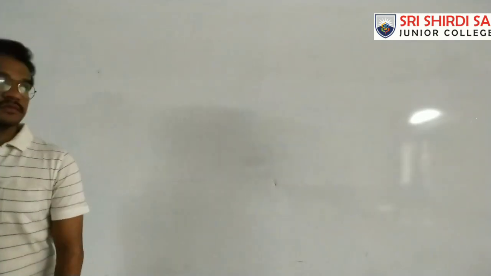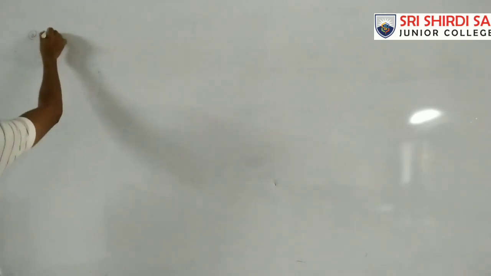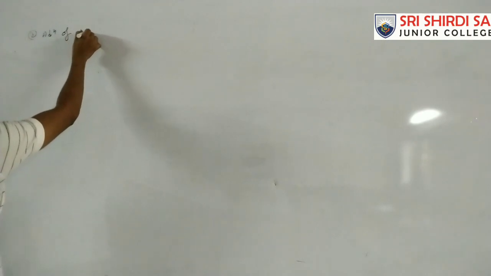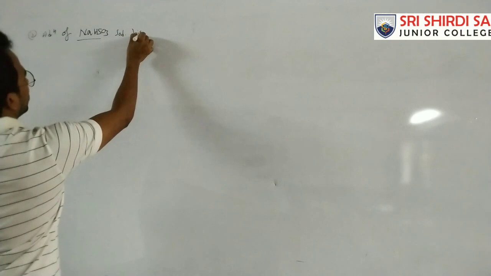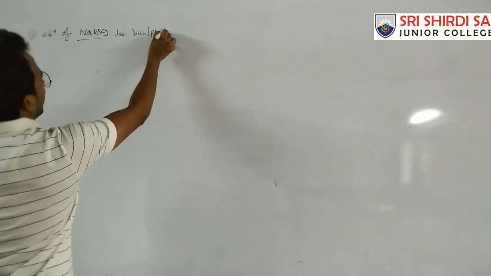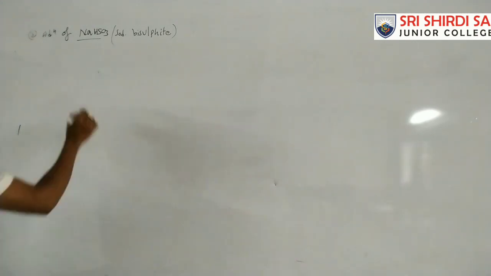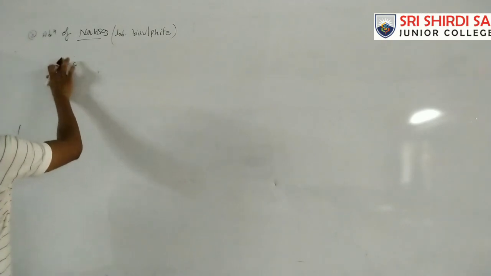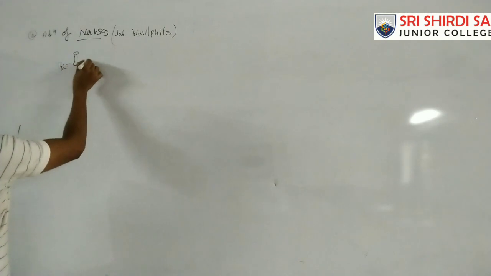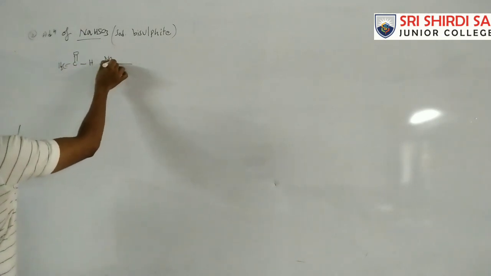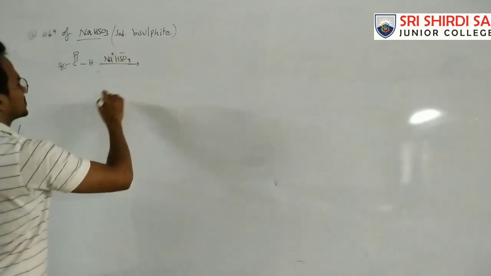Okay. Next, the third nucleophilic addition reaction: addition of sodium bisulfite, Na+ HSO3-. So generally, with this carbonyl compound, I will start directly. This is CH3-CH=O, acetaldehyde, with NaHSO3, that is Na+ HSO3-.